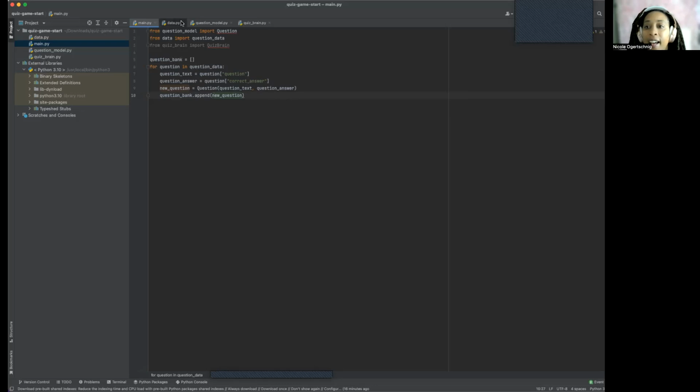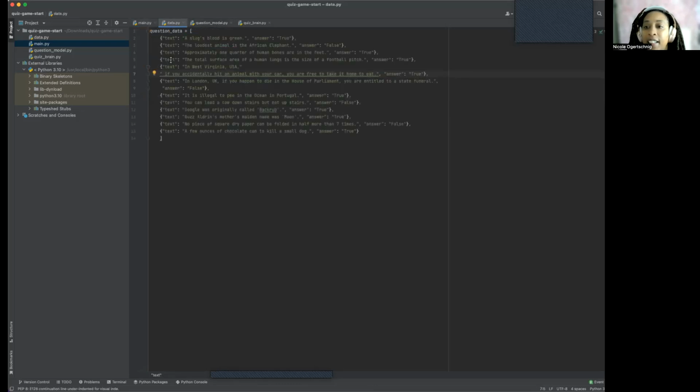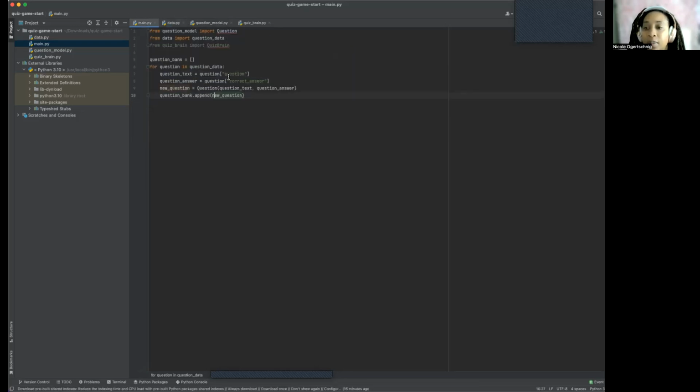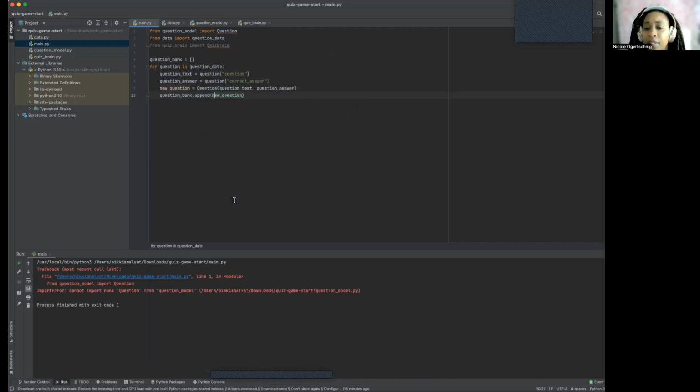If you look at the data, you can see we have our text, we have our answer. So it's following the format, and that's how it's going to know where our text is, where our answer is, right? Then we go back to our question bank, and it's going to pull a new question. And I don't think if I run it, yeah, that's right, because we still got a couple things to do.